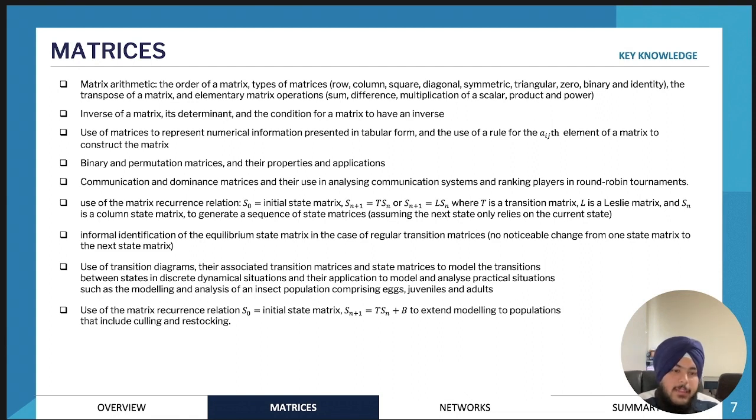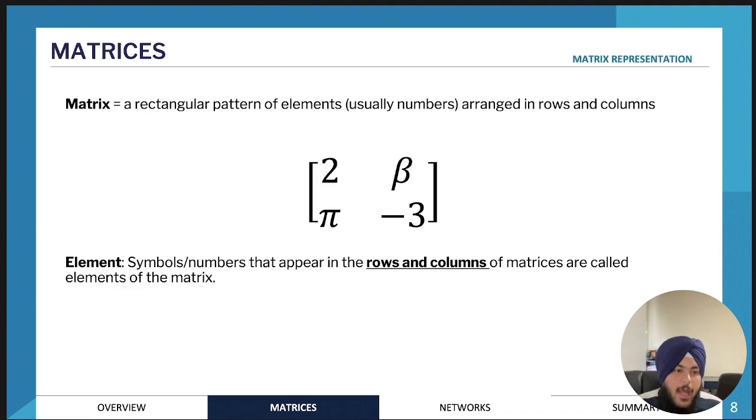We'll also be looking at the steady or the equilibrium state of a matrix, and we'll also be using transition diagrams to convert them into transition matrices and then use those to do calculations. Okay, so let's get started with matrices.